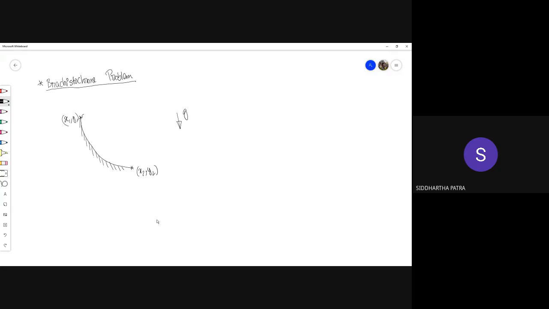Let's say you are dropping a ball of mass m. The mass doesn't really matter here. You are releasing it from rest, and it is supposed to slide down this frictionless chute from point 1 to point 2. So the question remains: what profile between these two points gives you the least time?